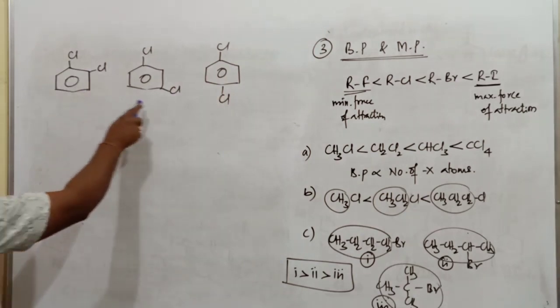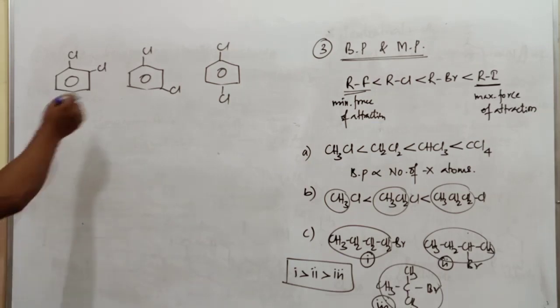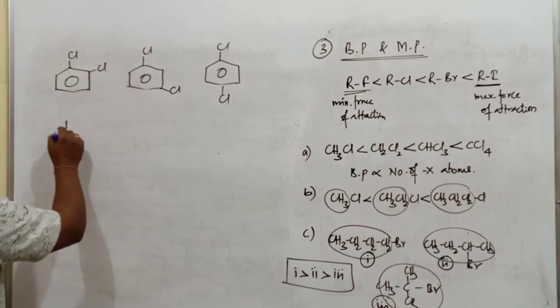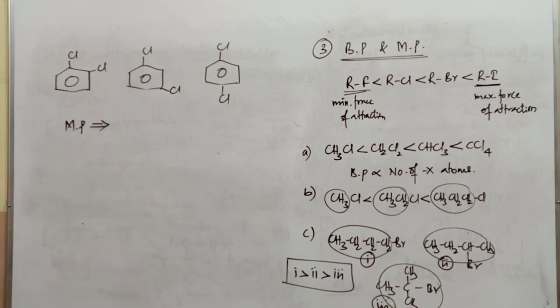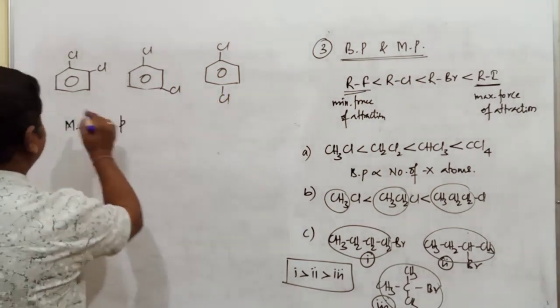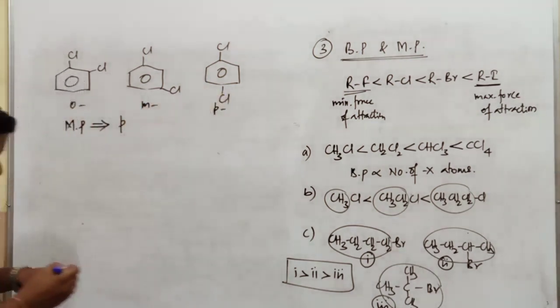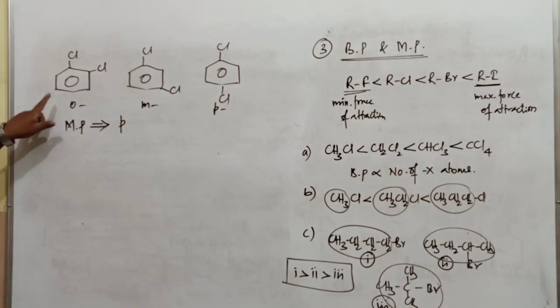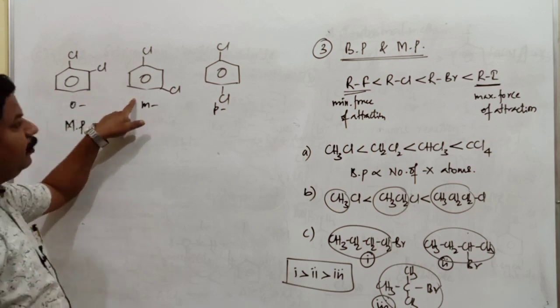Out of these three compounds, which has the highest melting point? These usually exist in the solid state. If you think about the melting point of these compounds, the para isomer has the highest. This is the ortho isomer, this is the meta isomer, and this is the para isomer. Once again, what's the name of this compound? Ortho-dichlorobenzene or 1,2-dichlorobenzene, meta-dichlorobenzene or 1,3-dichlorobenzene.